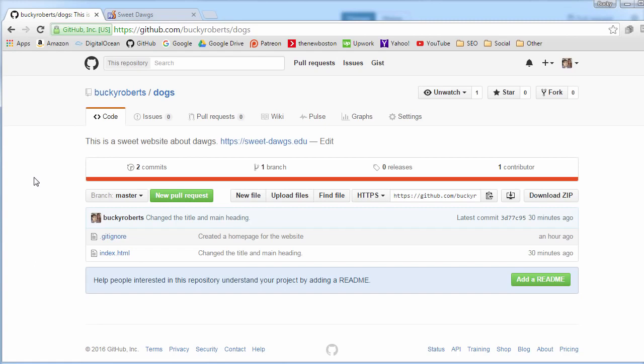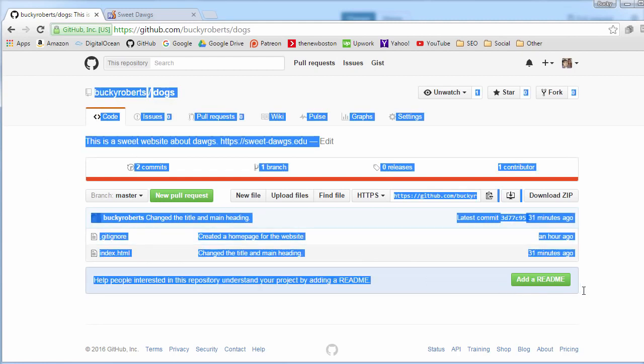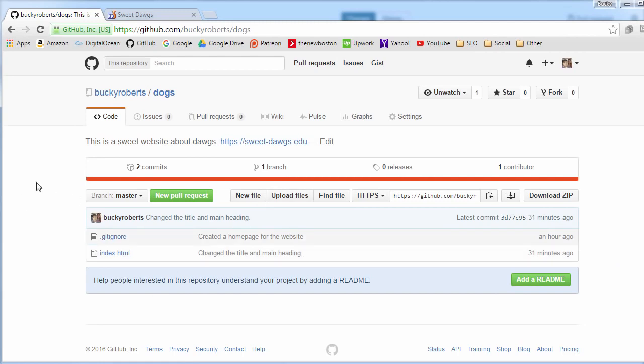Well, in order to understand why you would want to make a branch, it's important to understand the overall basics of a GitHub workflow. Whenever you're working on an open source project, or it doesn't even have to be a big project, it can be just a little piece of software that you're working on with a few of your friends, what you basically are going to have is this. The first thing is your main master repository, and this is called your master branch.